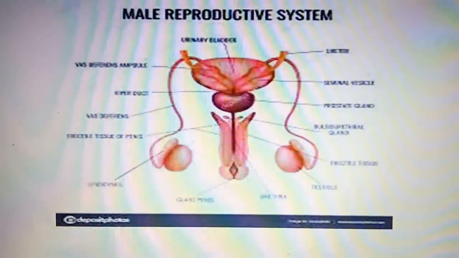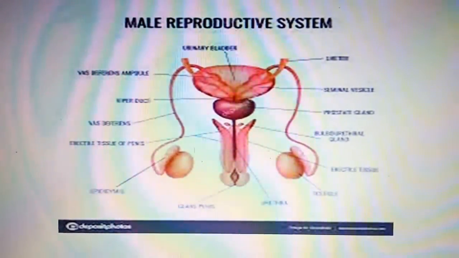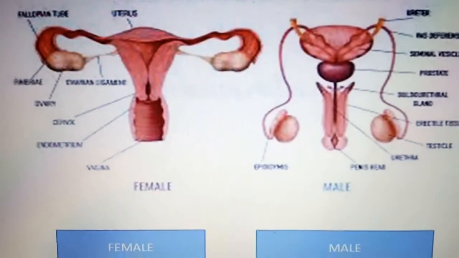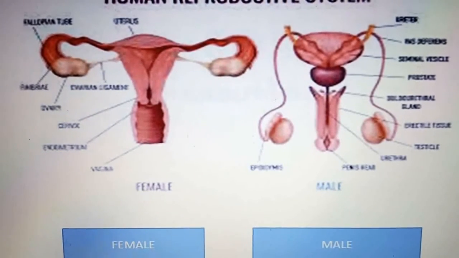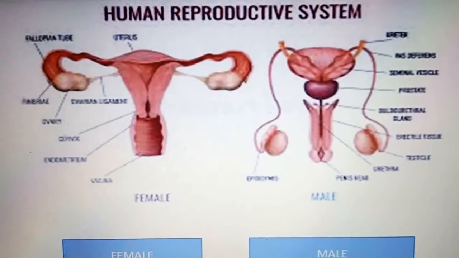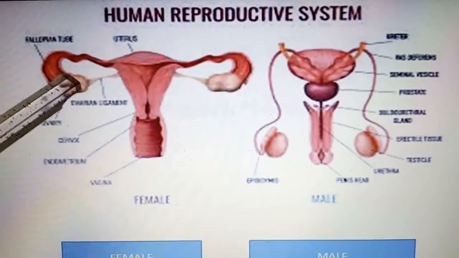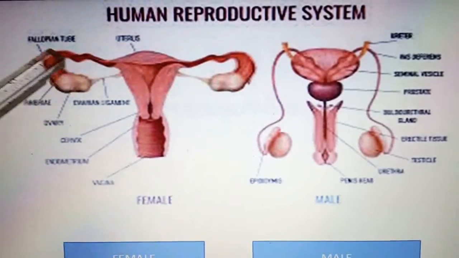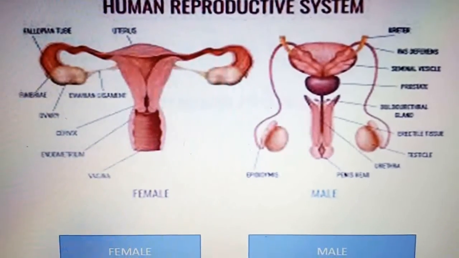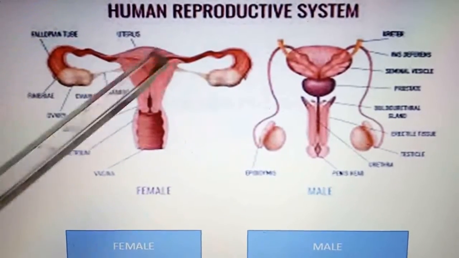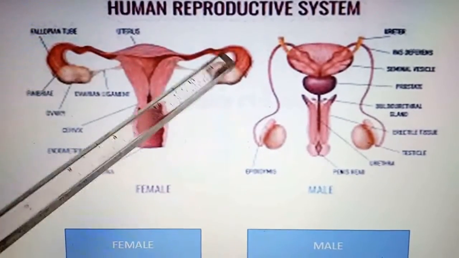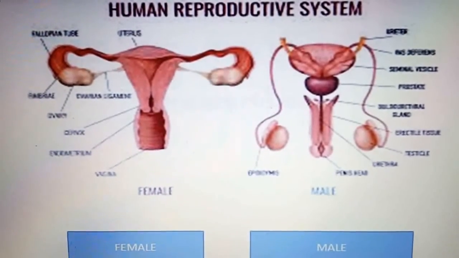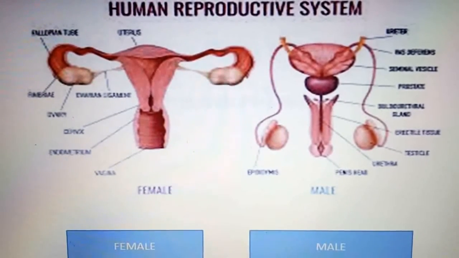Now next, again it's the same diagram, an elaborated diagram of the male reproductive system. Now next, here I have given you a comparative chart of female and male. So the female reproductive organs are a pair of ovaries. Here you can see the ovaries. There are a pair of ovaries. Oviduct, here we can see the oviduct, which is also known as the fallopian tube, and the uterus. So I'm sure you are clear: the pair of ovaries, the oviduct or fallopian tube, and the uterus. So this is the major structure of a female reproductive part.